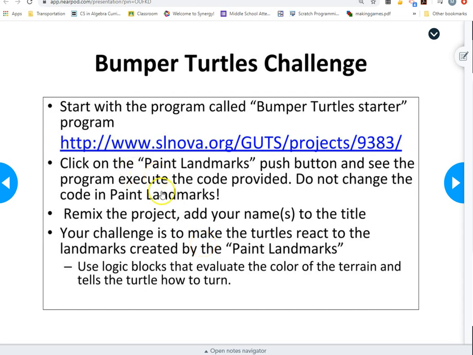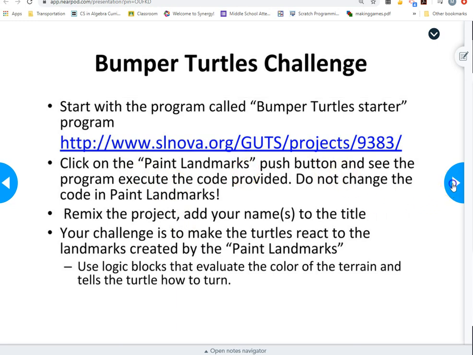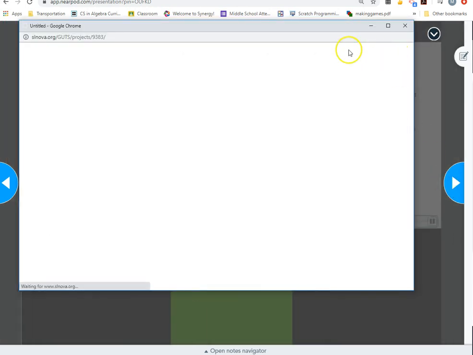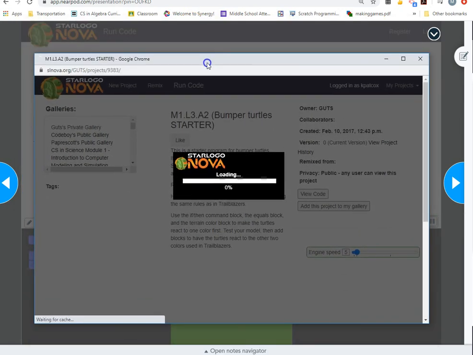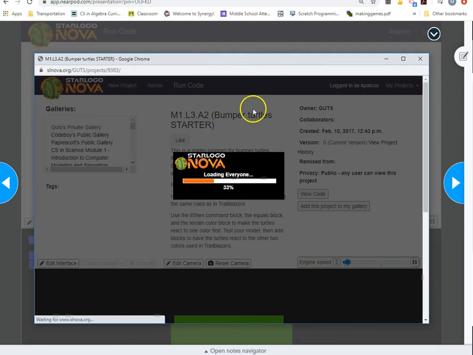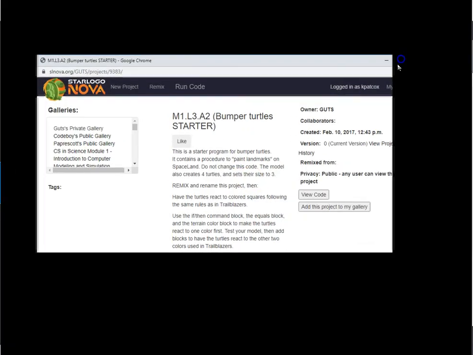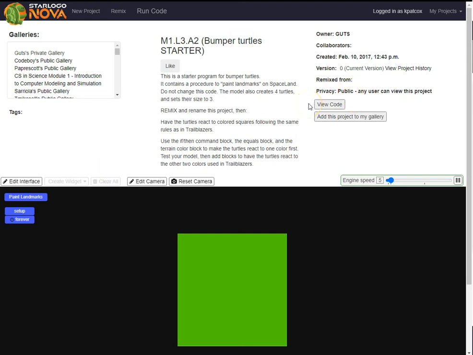So it's just like we did yesterday on the paper. So here we go, and it's popping up as we speak. So mine already popped up. You may have to click on it, but here we are. This is what should pop up. You'll see that you're logged in. If you're not logged in and you see login up here, click it, log in, so you can actually do what I'm about to do on this program.